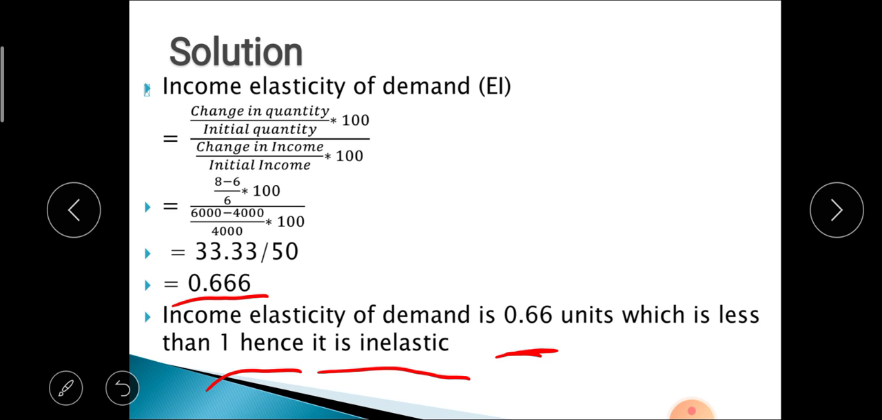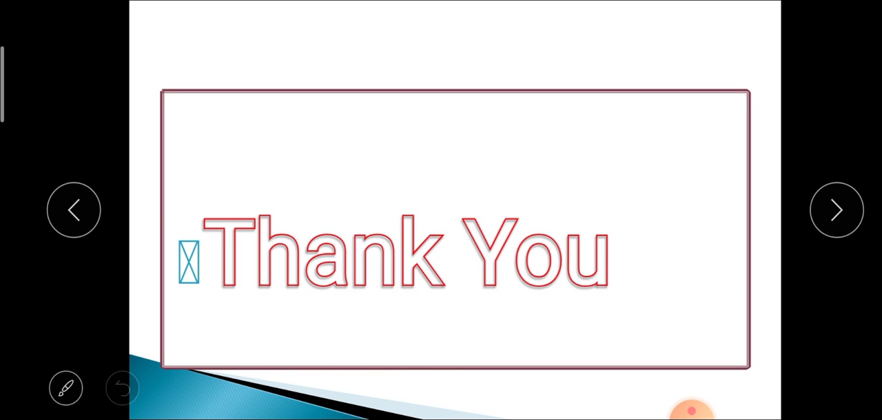You can write these two examples in your practical manual. So this is all about today's practical, that is the study of elasticity of demand. Thank you all.